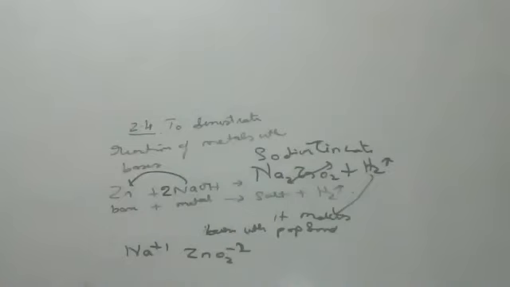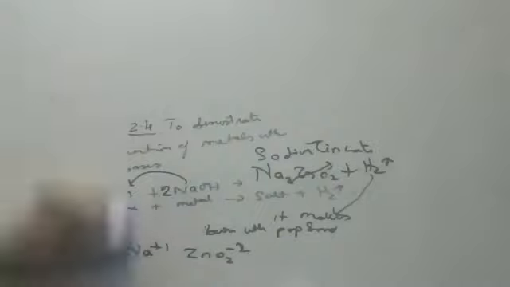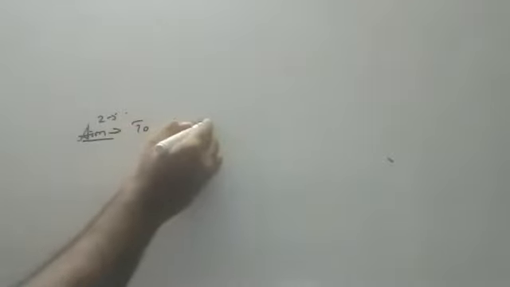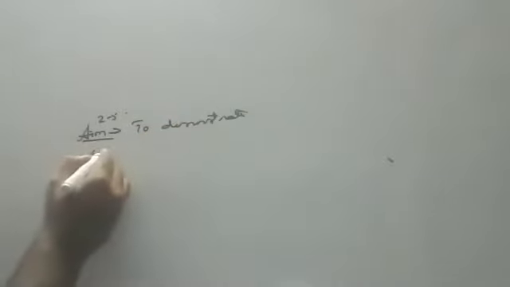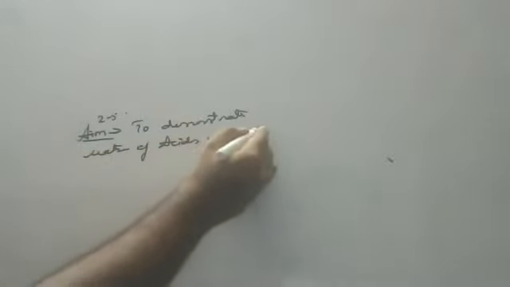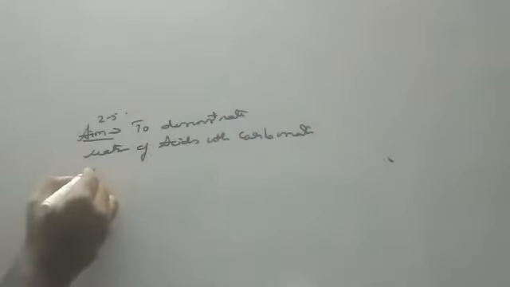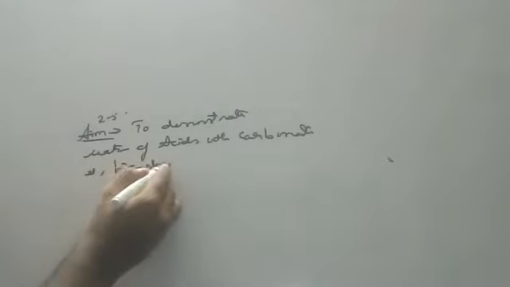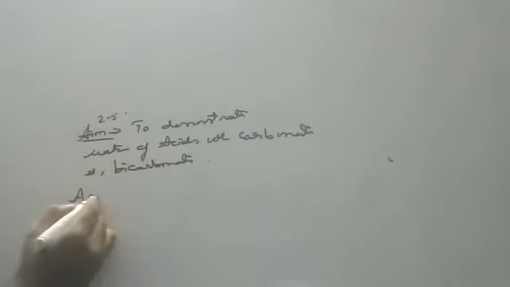Next question, children: activity 2.5. Go to activity 2.5. What is the aim of activity 2.5? To demonstrate reaction of acids with carbonates or bicarbonates, because products are same.